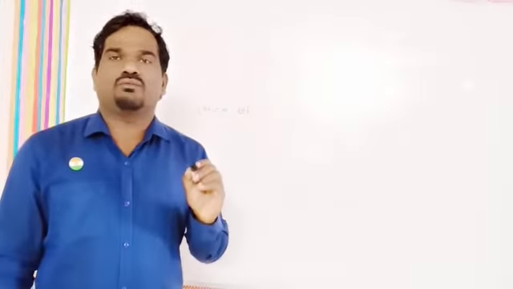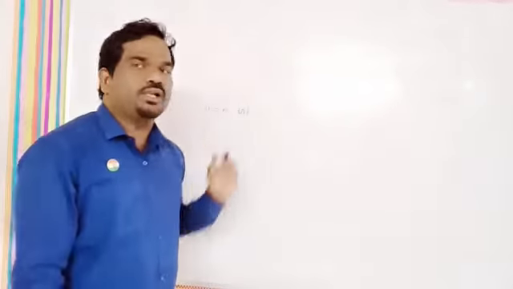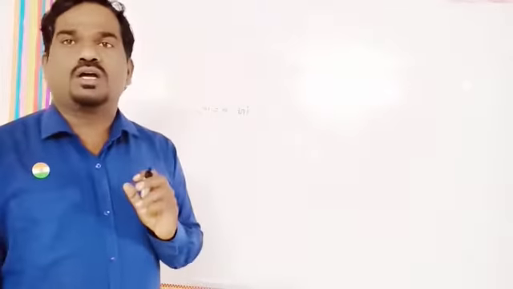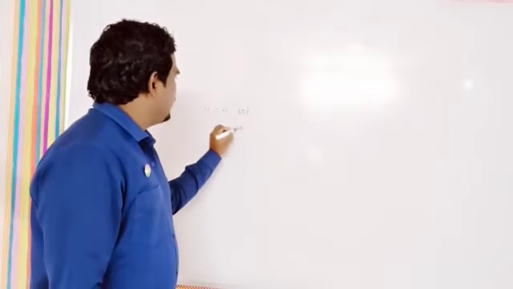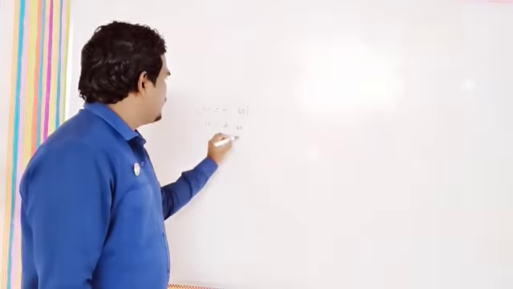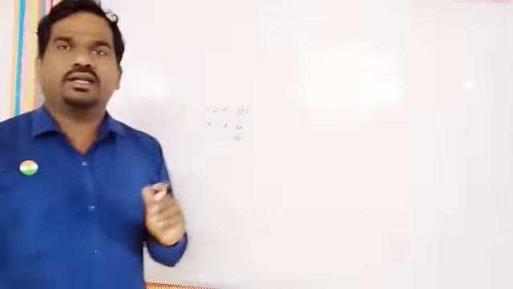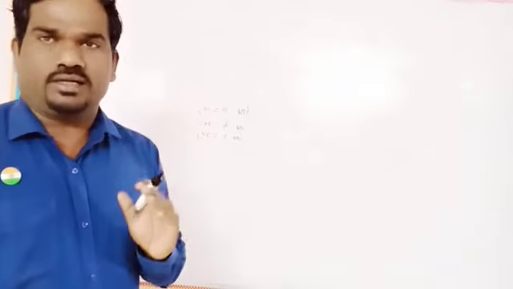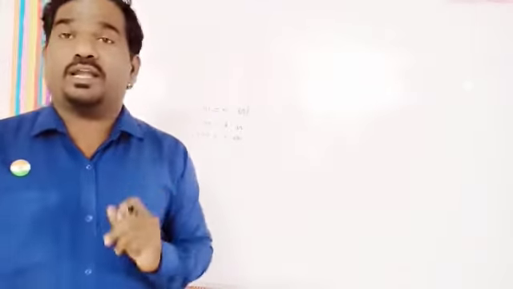Assume if I have to store the 20, what do I need to do? I need to create another variable, int b is equals to 20, int c is equals to 30. As I needed 10, 20 and 30, I used a, b, c. That is three variables.